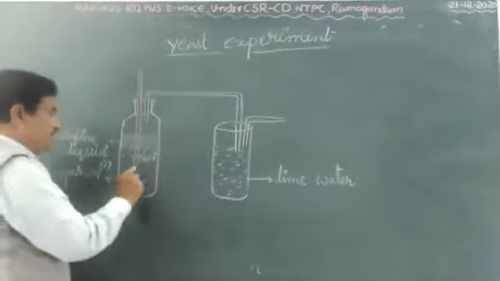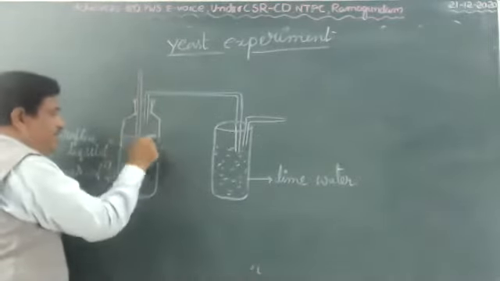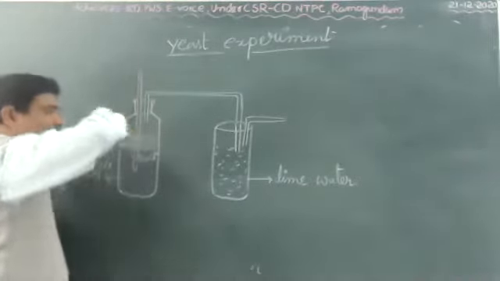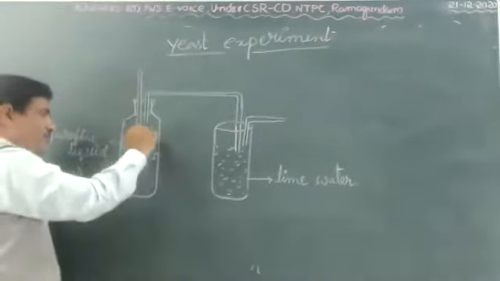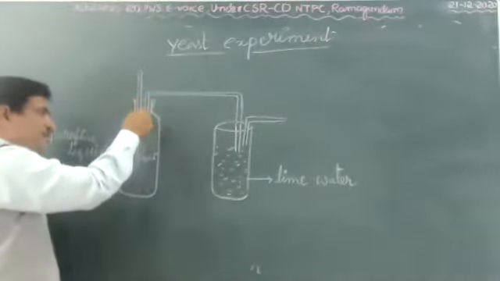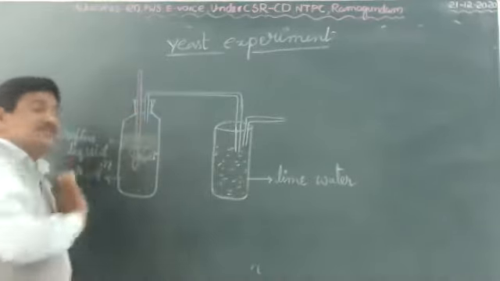Next, you add paraffin wax to cover the layer above the sugar solution. Why? Because oxygen gas or air from outside should not enter.